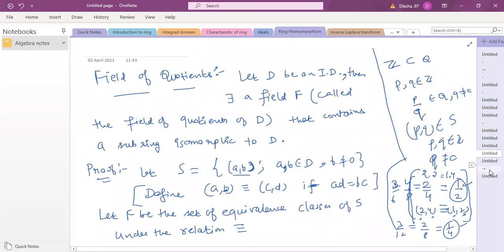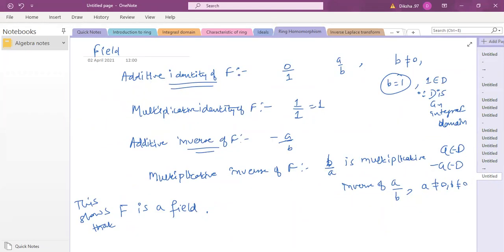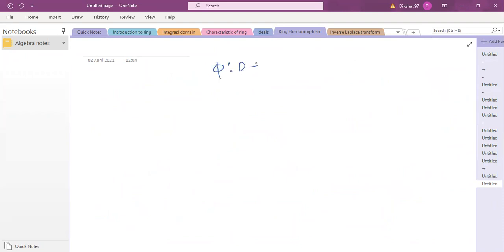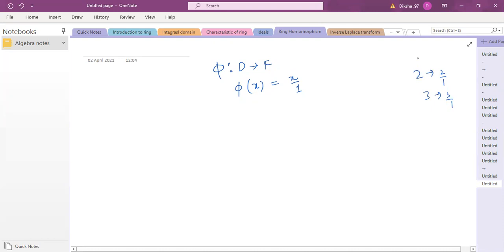Okay, now once you define a homomorphism, from there you can also define an isomorphism. So let me just add to this. If we define a map from D to F such that phi of x goes to x by 1, so phi of x goes from x to x by 1, it is like an identity mapping. Like 2 goes to 2 by 1, 3 goes to 3 by 1. If you construct a map from the integers to the rationals, it is basically an identity map: same goes to same. In the denominator we had to take something, so we took 1, just to show that it is an element of Q. The same is here: this x by 1 looks like an element of F, but actually we know that it is x only. So basically this is nothing but the identity map. Every element just goes to itself.